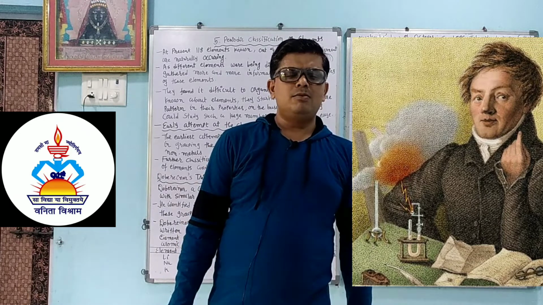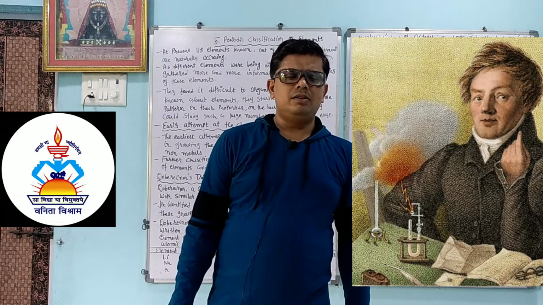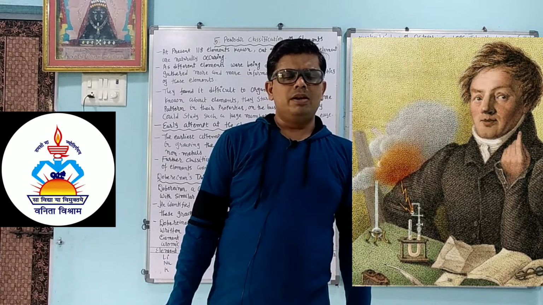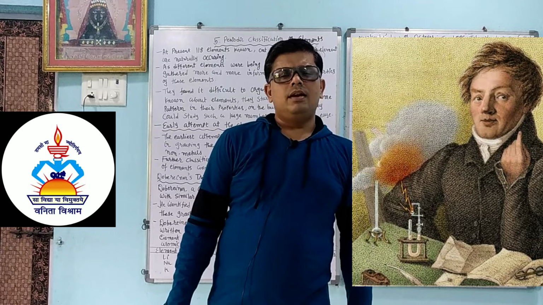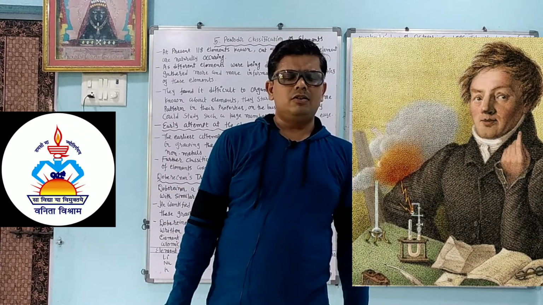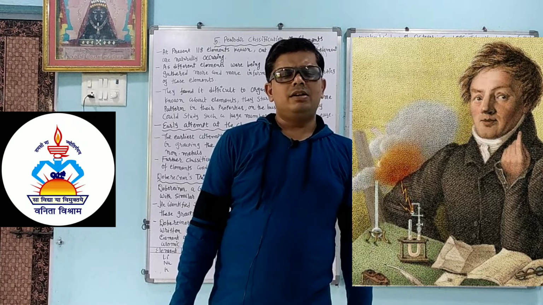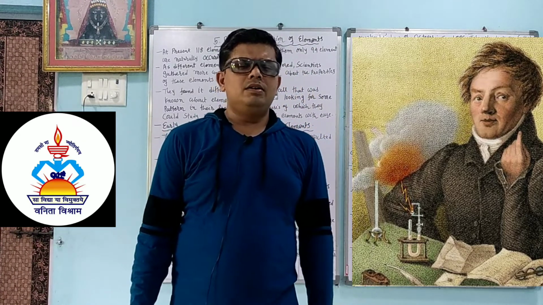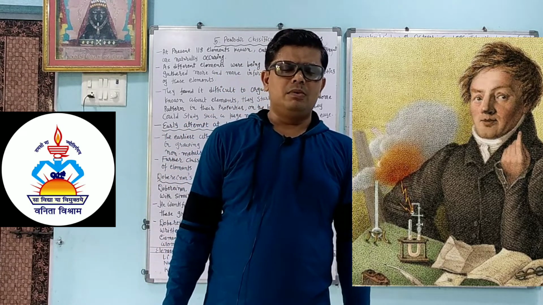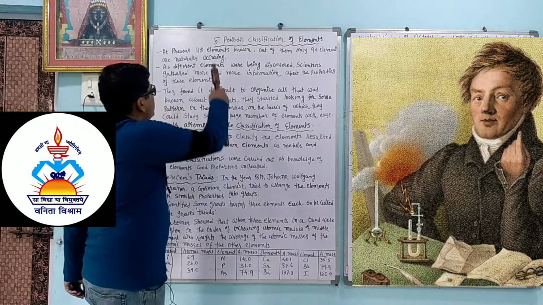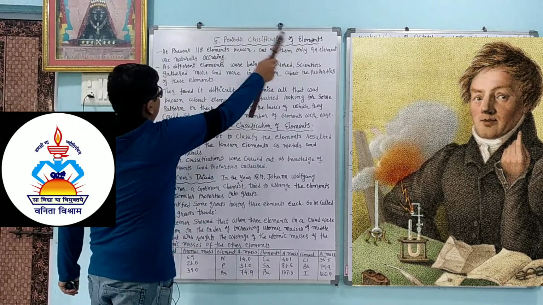Like that, scientists had a problem to arrange all the elements. This arrangement was done by Dobereiner, Newlands and Mendeleev. They somewhat got the success to arrange all the elements. After that, scientists arranged all the elements according to their atomic number in the modern periodic table. So step by step we will learn. Chapter number 5, periodic classification of elements.